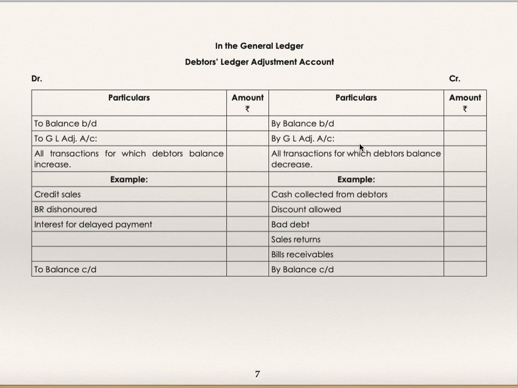By balance brought down, by general ledger adjustment account, all transactions for which debtors balance decreases. For example, cash collected from debtors, discount allowed, bad debts, sales return, bills receivable, by balance carried down. By balance carried down is the normal balance, but sometimes you can have two balance carried down also in debtors ledger adjustment account.